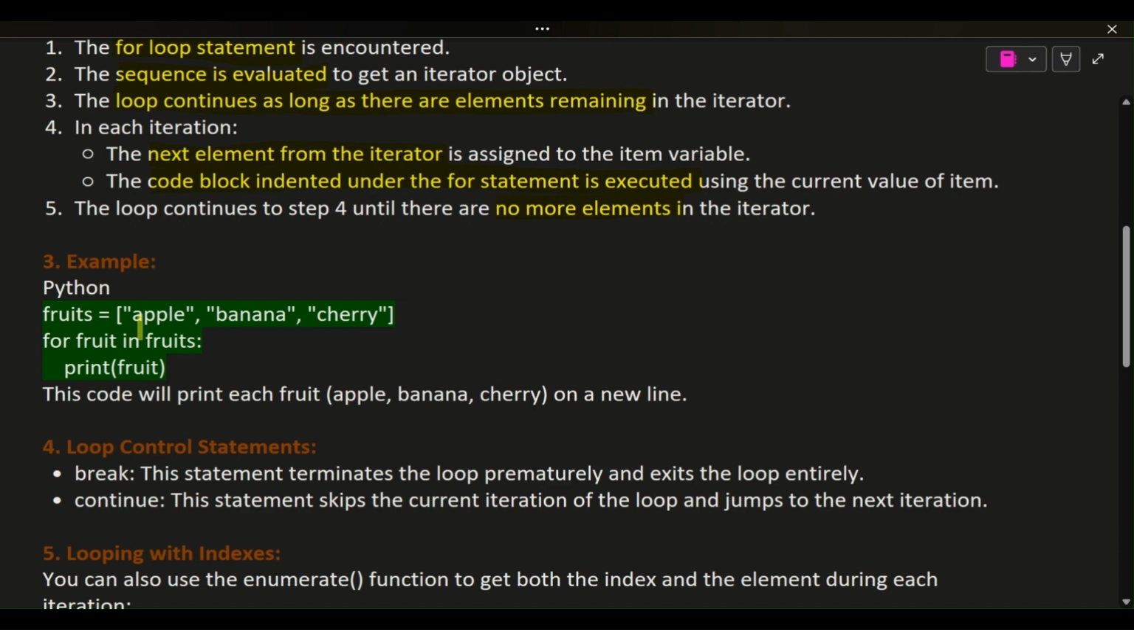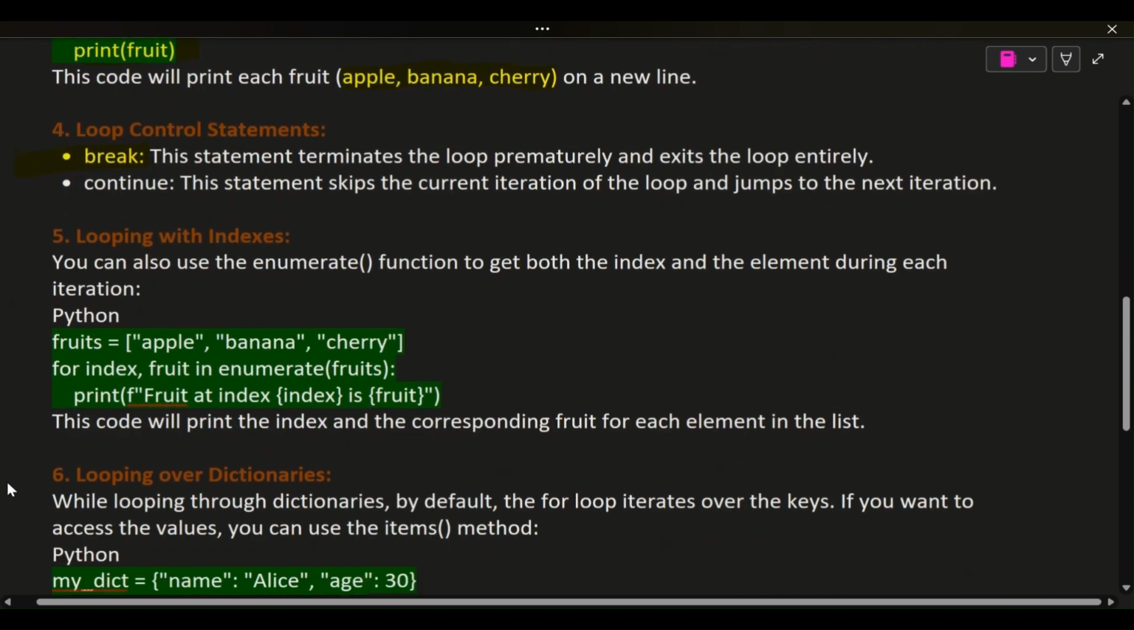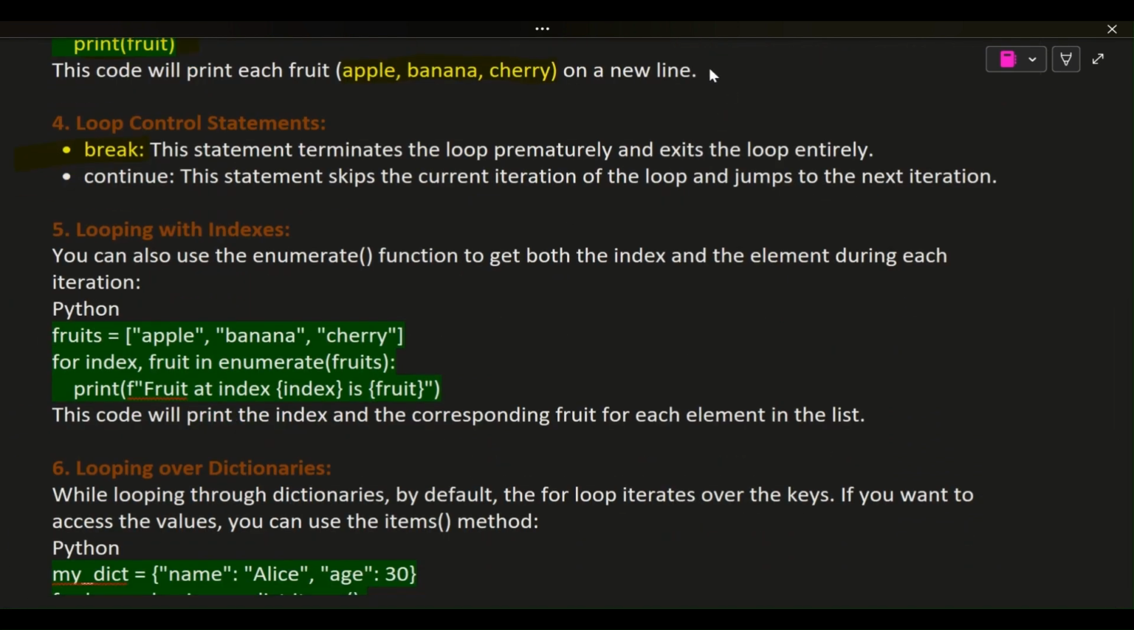3. Example. Python. fruits = ["apple", "banana", "cherry"]. for fruit in fruits: print(fruit). This code will print each fruit, apple, banana, cherry, on a new line. 4. Loop control statements. Break: this statement terminates the loop prematurely and exits the loop entirely. Continue: this statement skips the current iteration of the loop and jumps to the next iteration.